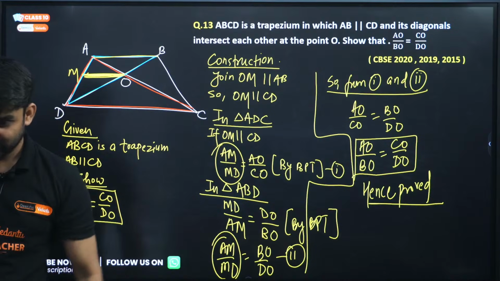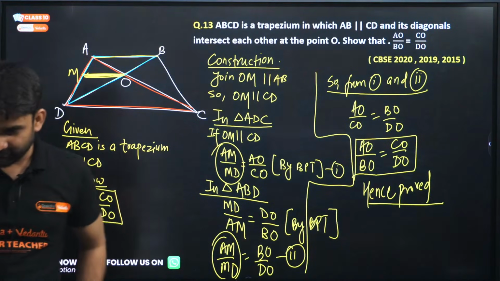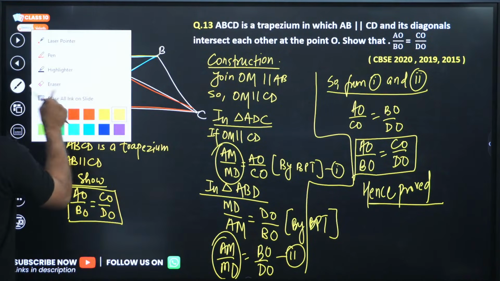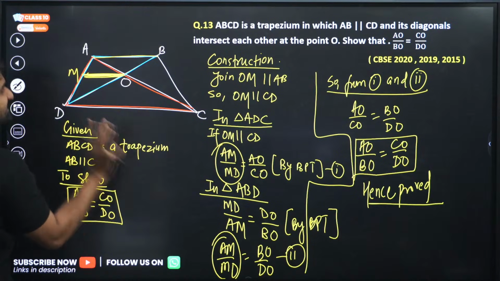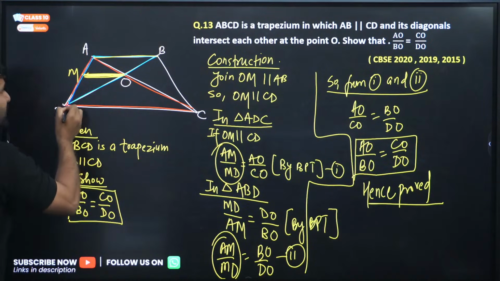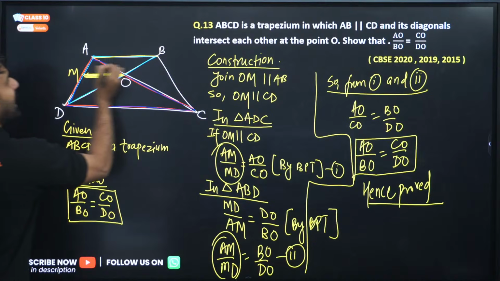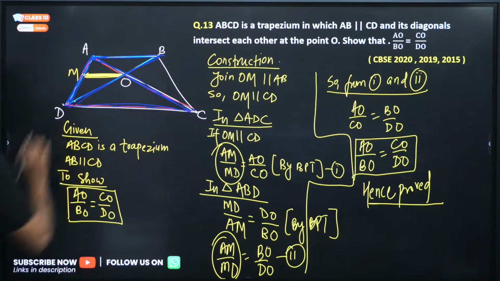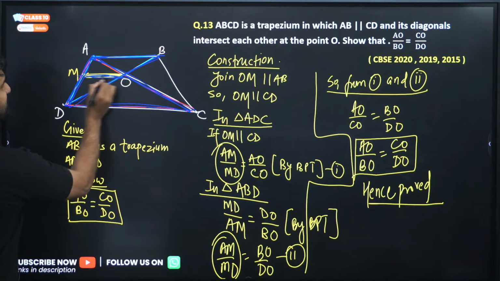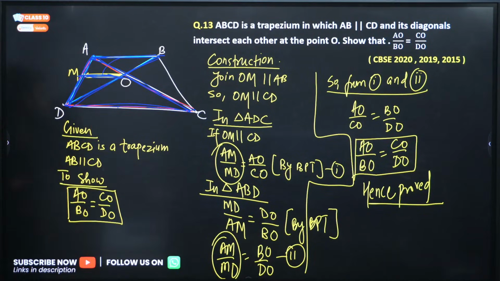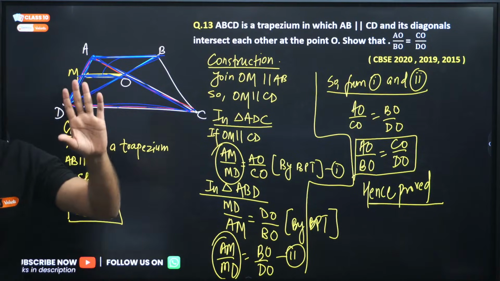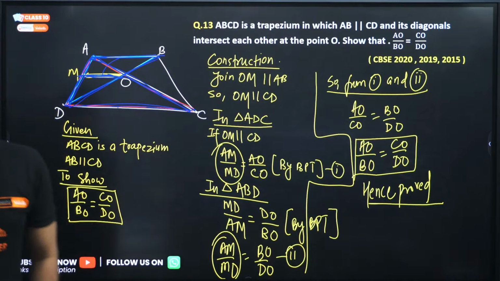Very good. This is the magical way. Let me tell you, if this question comes up in your exam, please select this triangle and this triangle. Please focus here. You all know this is parallel to this, and this is parallel to this also. Everything will be in your control. Hence proved. I hope everything is clear.